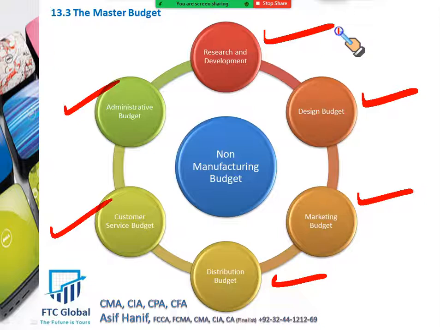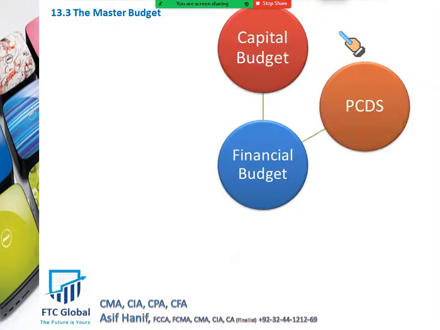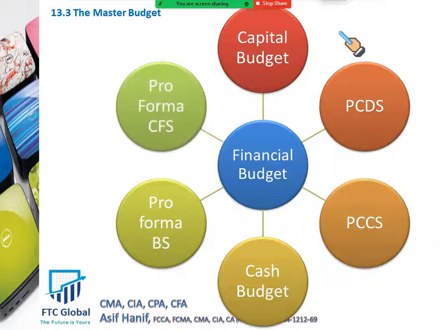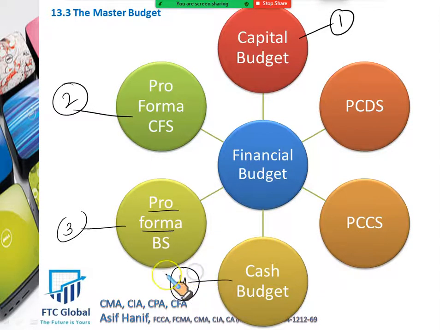Then we just discussed that there are 4 types of financial budgets. But we see a lot of budgets here. How are they 4? Let me show you. The budget that you see here, yes, it's the capital budget. This is the first financial budget. Pro forma cash flow statement is the second financial budget. Remember, the pro forma word and the budget word are the same. Capital budget, budgeted cash flow statement, budgeted balance sheet, and the cash budget. These are the 4 financial budgets.